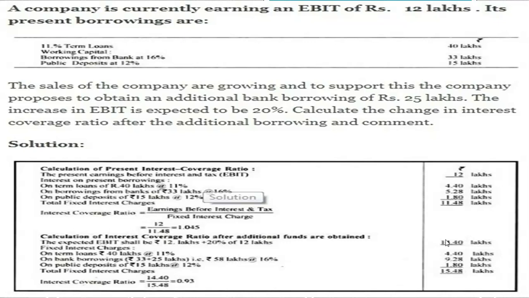If you are taking this 25 lakhs for a 20% increase in sales, you are going to make a loss. So this is one of the key indicators before going for a loan. You need to check what is my present interest coverage ratio and what is my future interest coverage ratio. If the future interest coverage ratio is more than the present ratio, you can go for it. It is less, so you should not go for it.